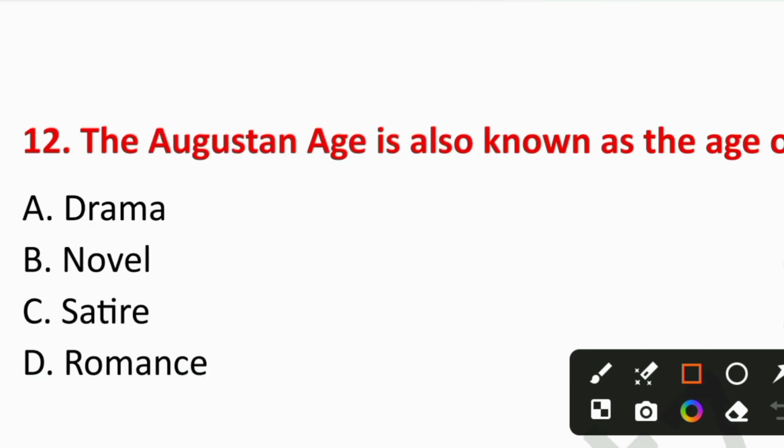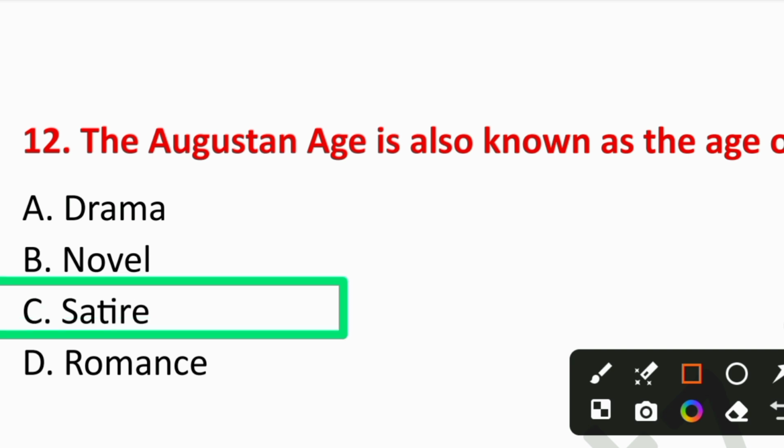Question number 12. The Augustan age is also known as the age of A. Drama, B. Novel, C. Satire, or D. Romance. So the right answer is option number C, Satire. Satire was dominant, especially in the works of Pope and Swift.